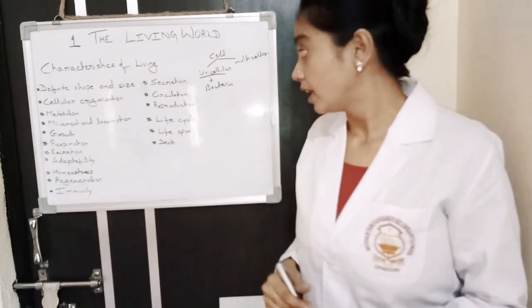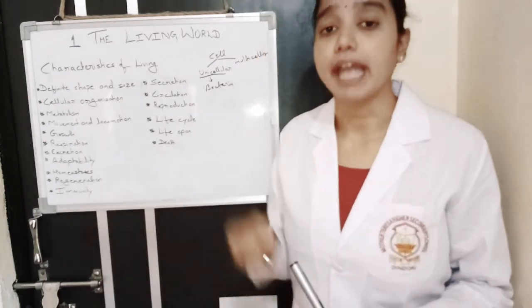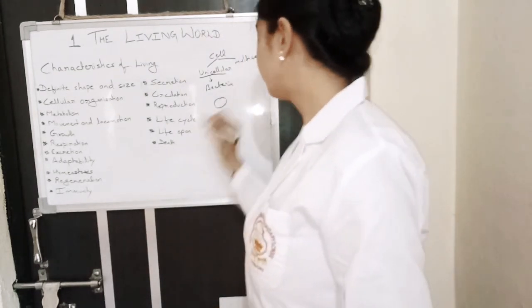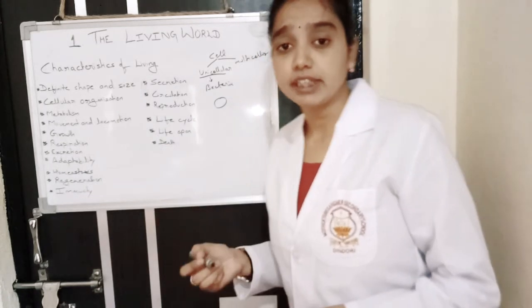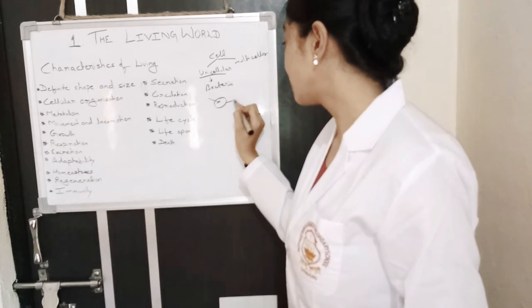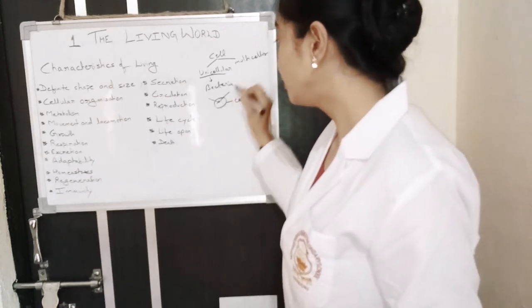Metabolism means degradation of food, obtaining energy from that food. We know that we take food, and after taking food it is digested and its nutrients are absorbed by the cell. What are the nutrients?